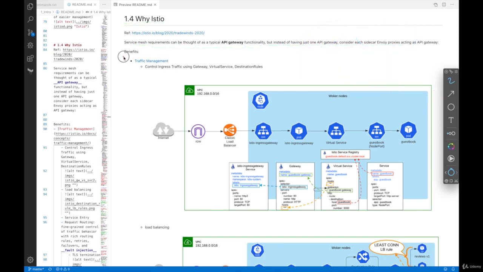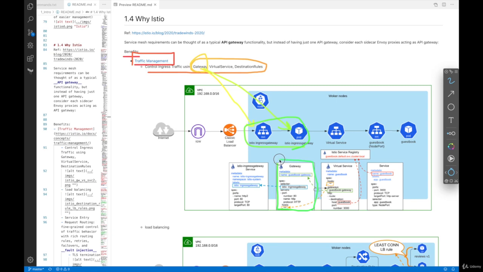Okay, so I'm going to list through a lot of features and benefits here. Under traffic management, there's controlling ingress traffic using gateway, virtual service, and destination rules. These are Istio-specific resources, and this could be confusing, so I'm going to explain. Gateway is really replacing the ingress controller. It used to be an ingress controller implementation without Istio. So this part is now called a gateway, and the gateway YAML file is here.